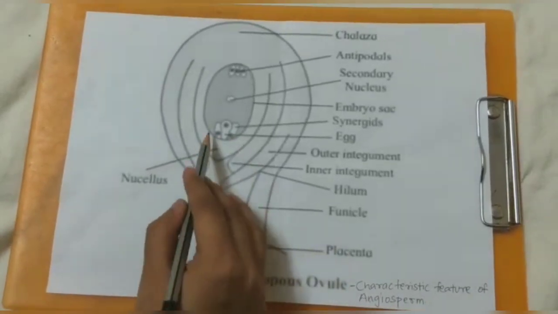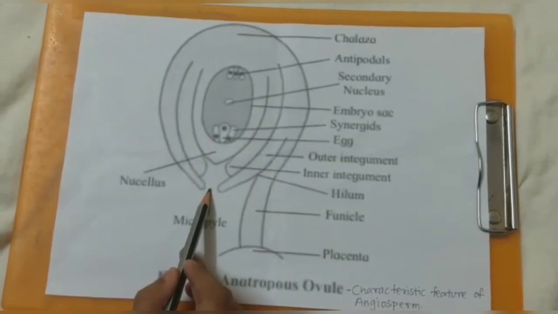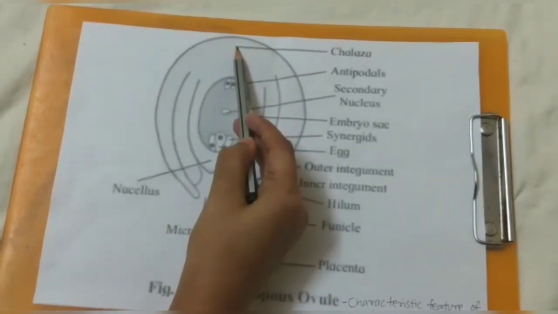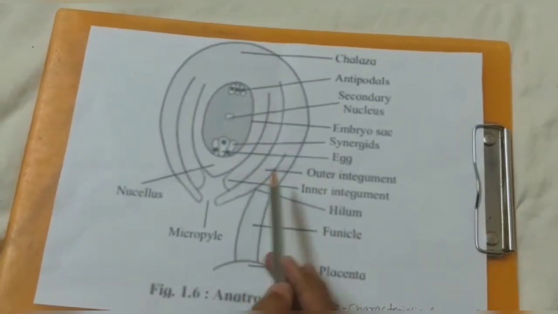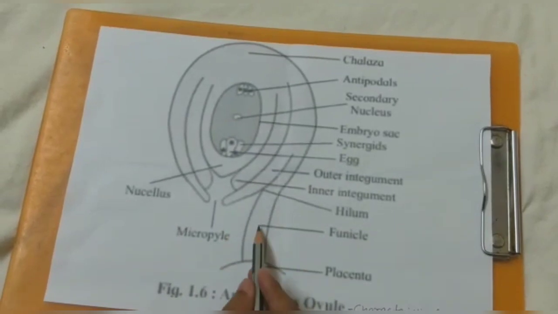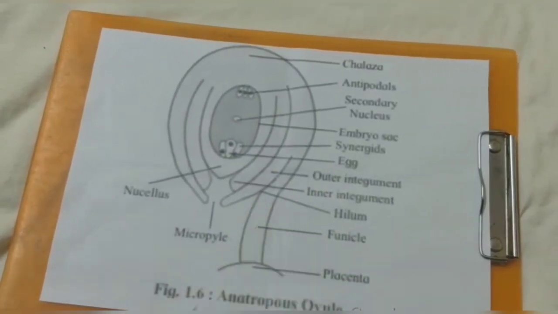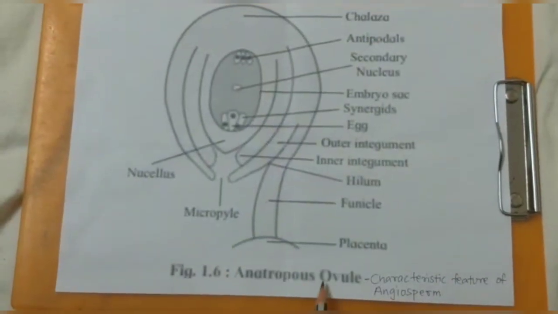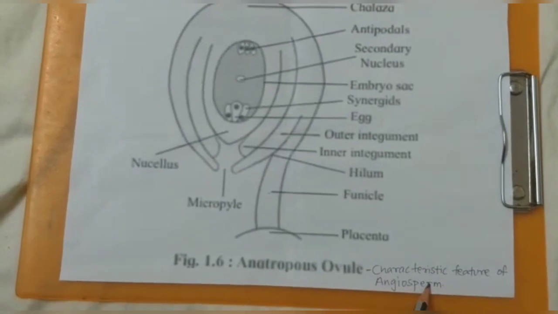This is the nucellus of the anatropous ovule. This is the micropyle. Here we have the chalaza. This is the outer integument and inner integument. Here we have the funicle, and this is the placenta. This is the anatropous ovule, which is the characteristic feature of angiosperms.